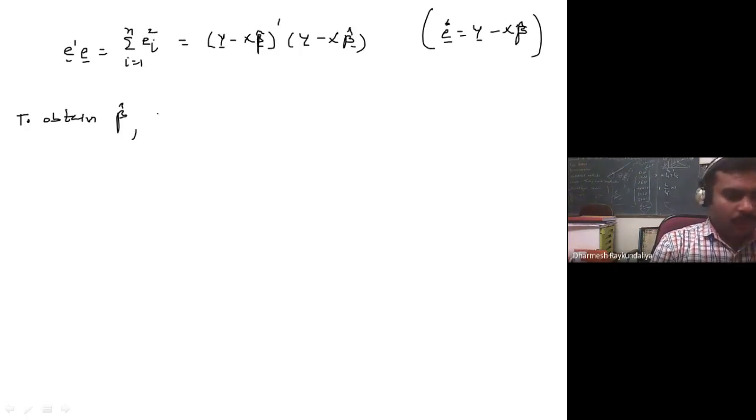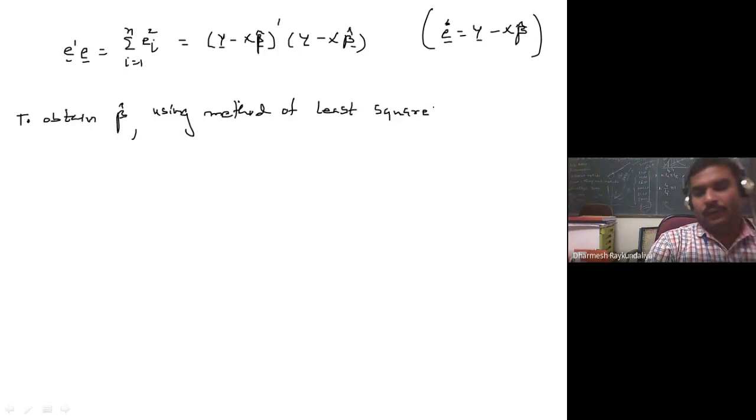To obtain beta cap using the method of least squares, we know that to find a minimum or maximum, we differentiate with respect to the parameters beta, equate to 0, and then obtain the second derivative.